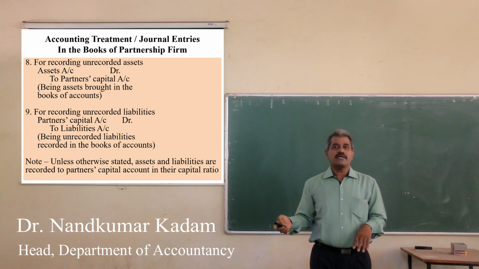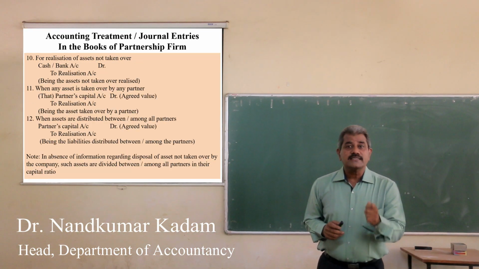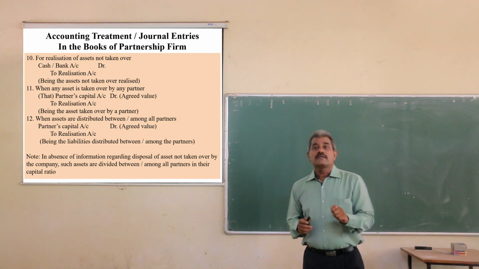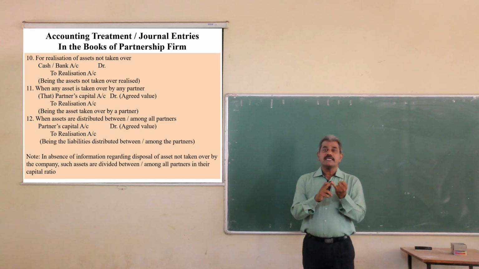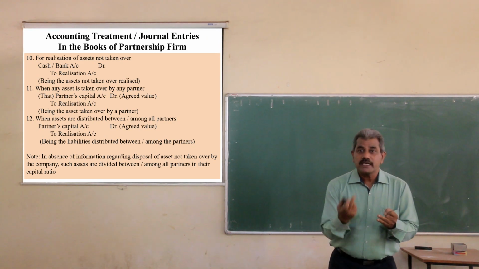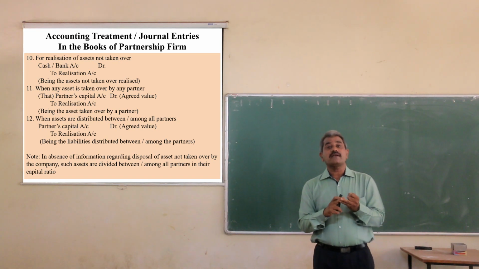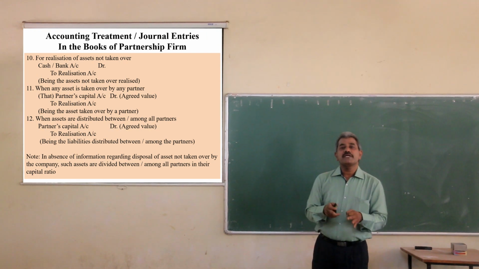Then we will see, if any asset is not taken over, then what is to be done with such asset? Such asset may be sold, may be realized, may be taken over by any partner, or may be distributed among the partners.